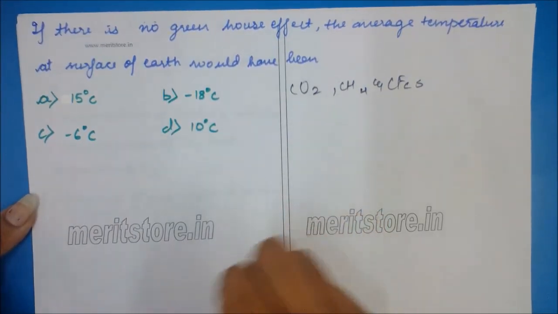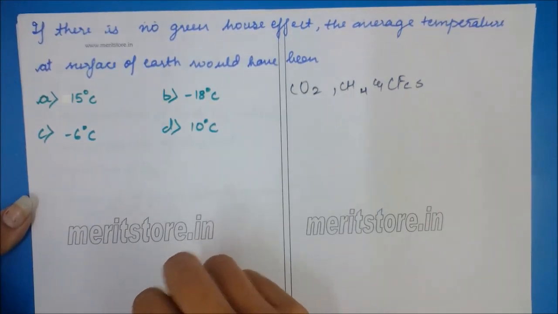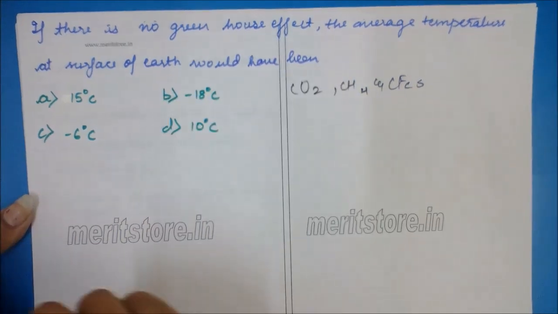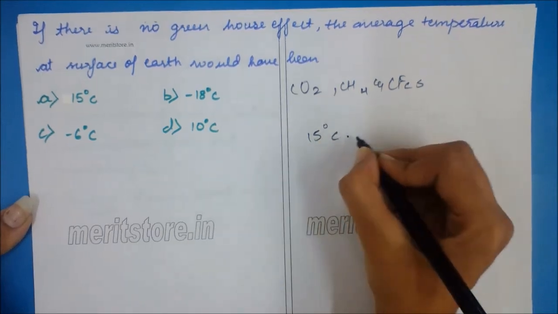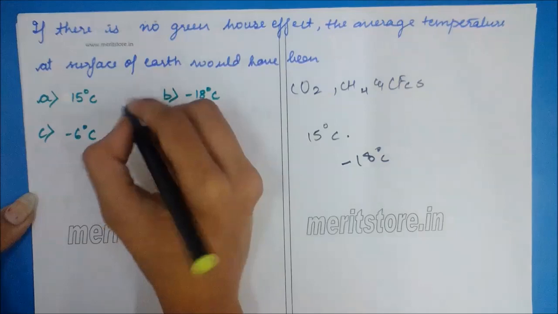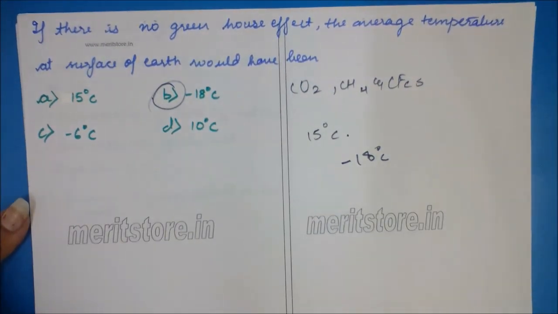But these gases radiate a part of this energy back to the earth. This phenomenon is called greenhouse effect. Because of greenhouse effect, the mean annual temperature of earth is 15 degrees Celsius. In its absence, it will fall to minus 18 degrees Celsius. So the correct option is B, minus 18 degrees Celsius.